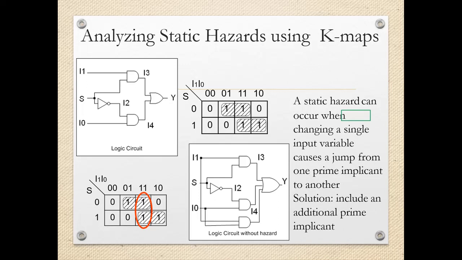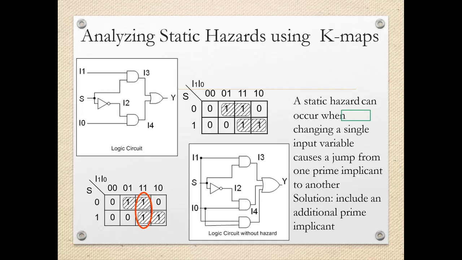Now in this circuit you can see the additional AND gate which is added over here. So by adding this extra hardware, we can reduce the possibility of hazard in the output of this particular circuit.